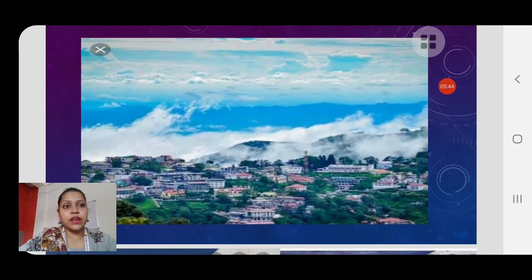This is also a very beautiful hill station. It is Nainital. This is a very beautiful hill station, you can see.